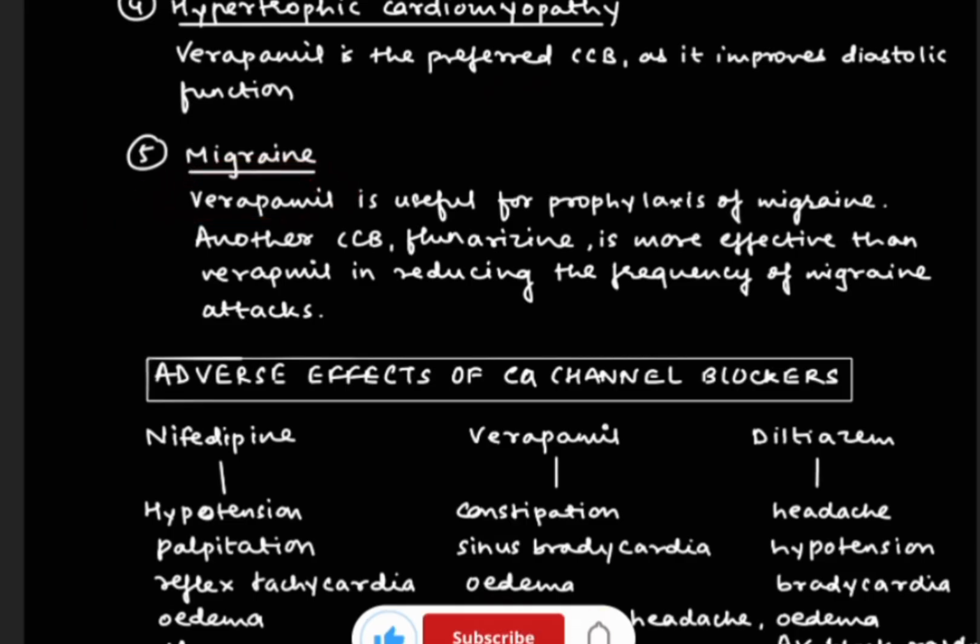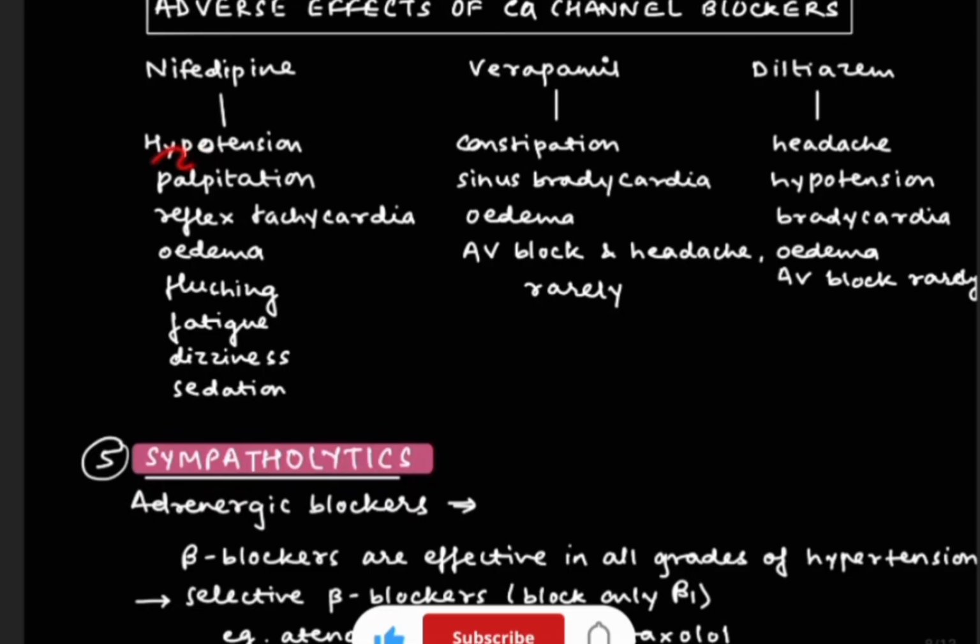And another CCB is also used, that is known as flunarizine. It is more effective than verapamil and it reduces the frequency of migraine attacks. Now we are going to see about adverse effects. So nifedipine has adverse effects of hypotension, palpitation, reflex tachycardia, edema, flushing, fatigue, dizziness and sedation.